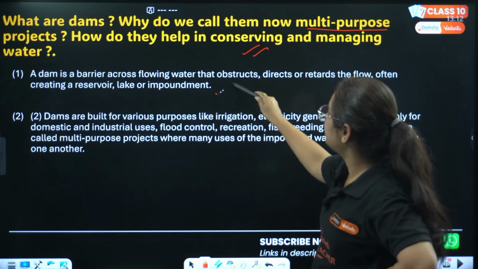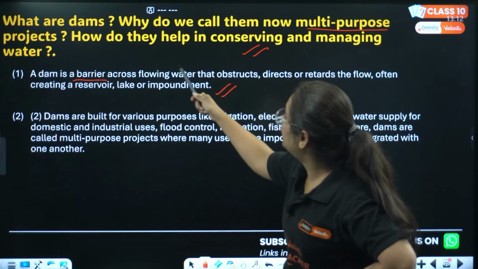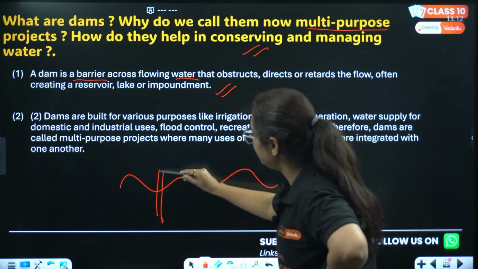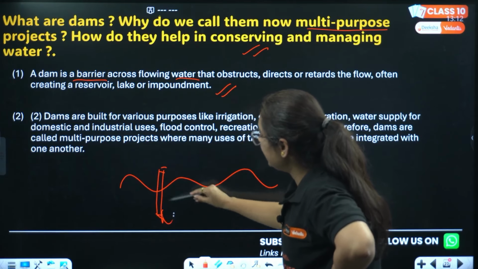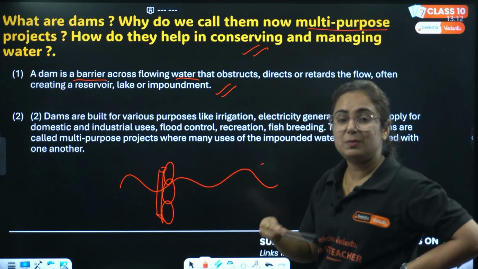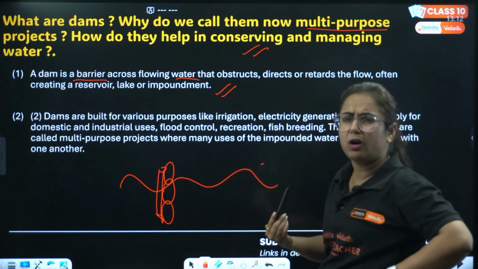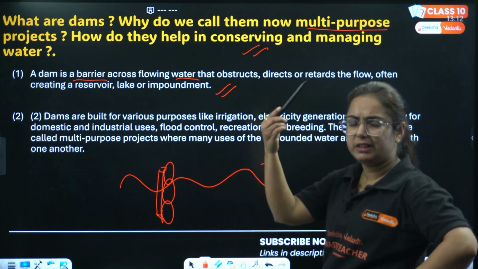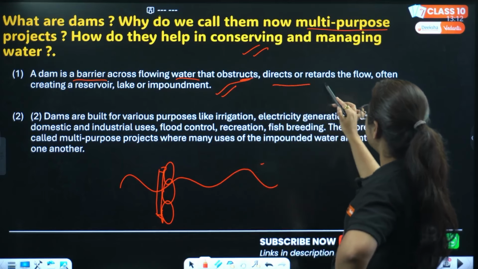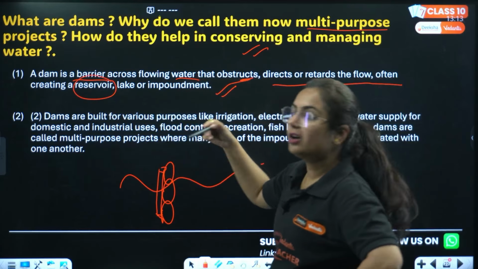So here, this is the definition of a dam: it is a barrier across flowing water. Like this is flowing water, we made a large dam thinking that it can save the river water. Whenever water has been in excess in the river, particularly during the rainy season or summer when the ice caps melt, the dam obstructs, directs or retards the flow of water, often creating a reservoir, lake or impoundment.